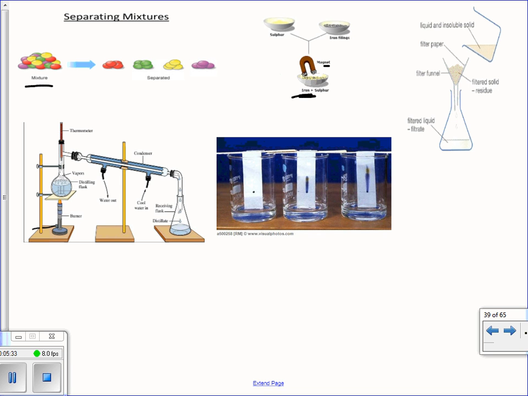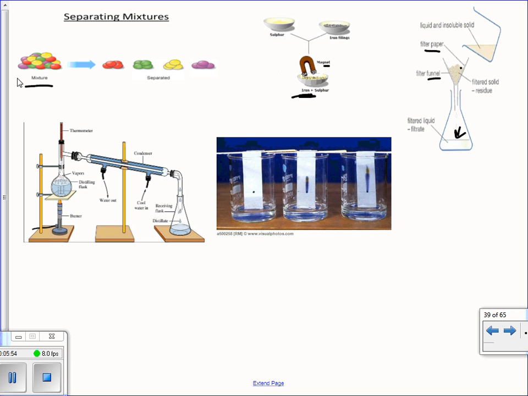Suppose you have something like muddy water, sand water. You could use a funnel and some filter paper. Put the filter paper in the funnel, pour the mixture in, and what would happen is the liquid water would come through to the filtrate, and the solid particles would stay behind in the filter paper.